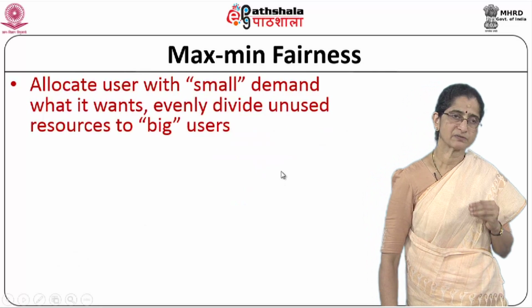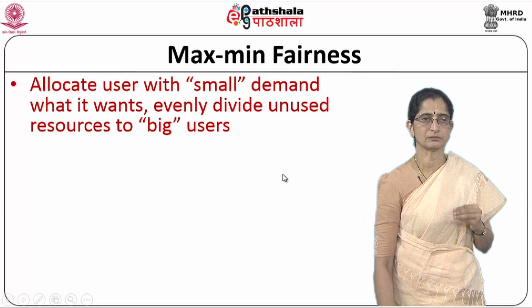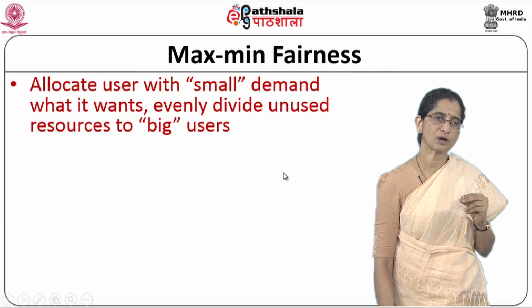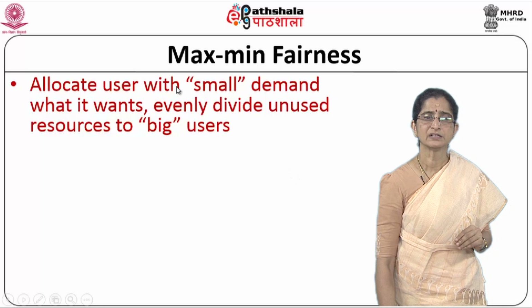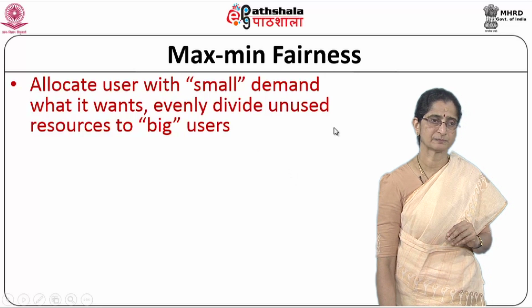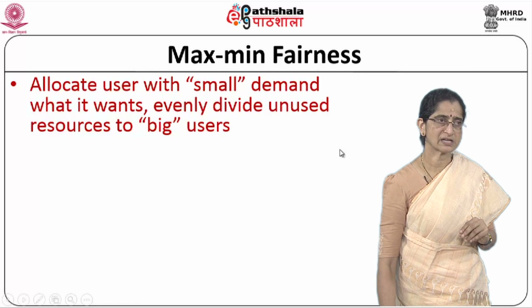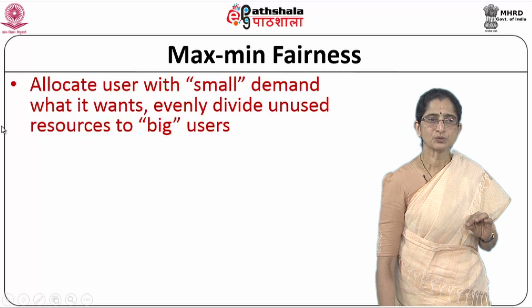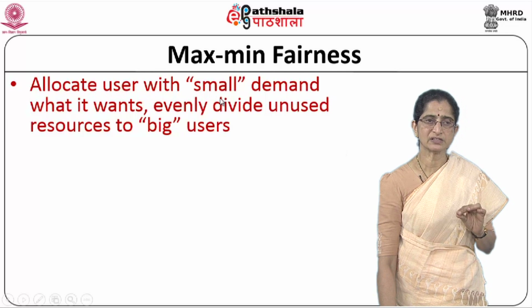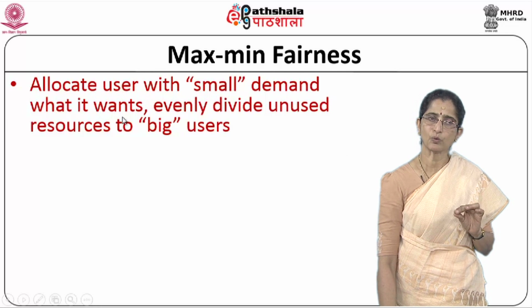In this fairness problem, one of the common techniques used to provide a reasonable amount of fairness is called the max-min fairness technique. It is a very simple technique. You allocate the user with the small demand whatever it wants.